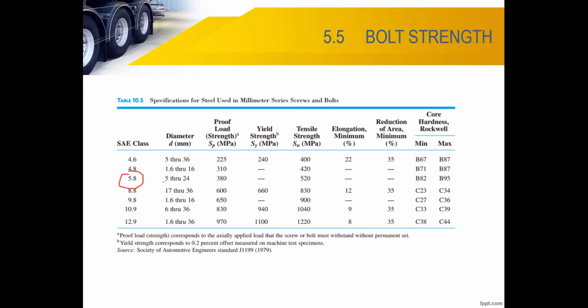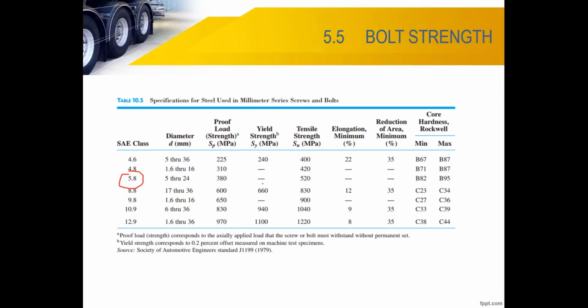This is the major diameter. Is M10 in this range? Yes.